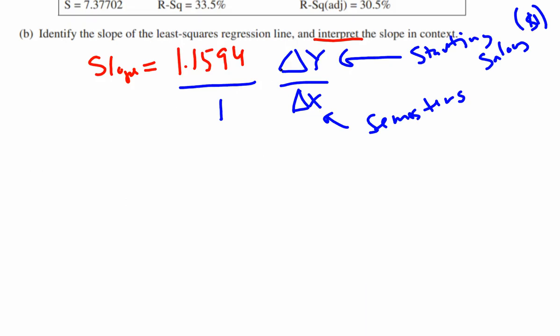Okay, so what can we say here? We can write a sentence like this. Remember, every time x increases by 1, y would increase by 1.15. So we can say something like, for every